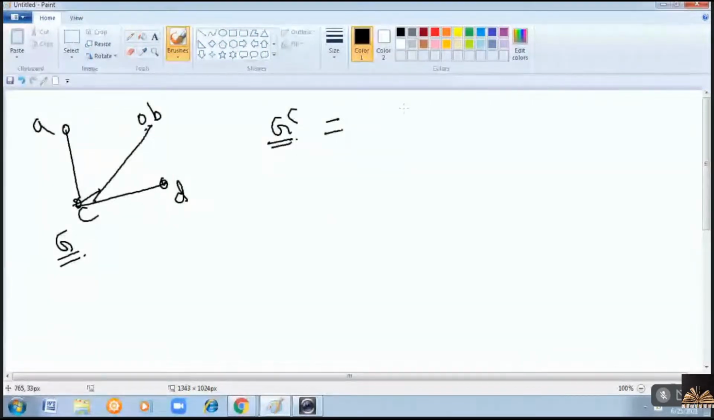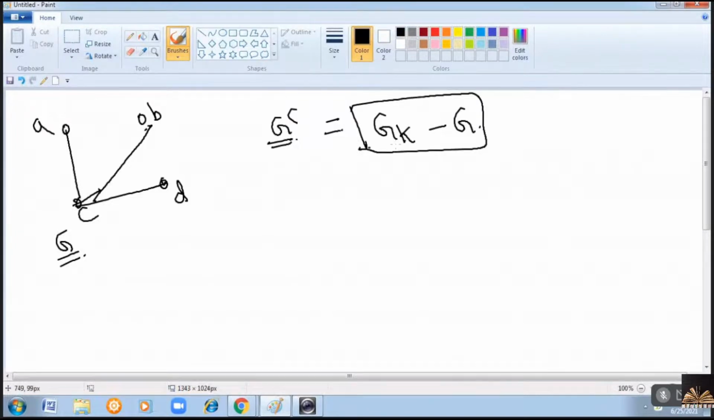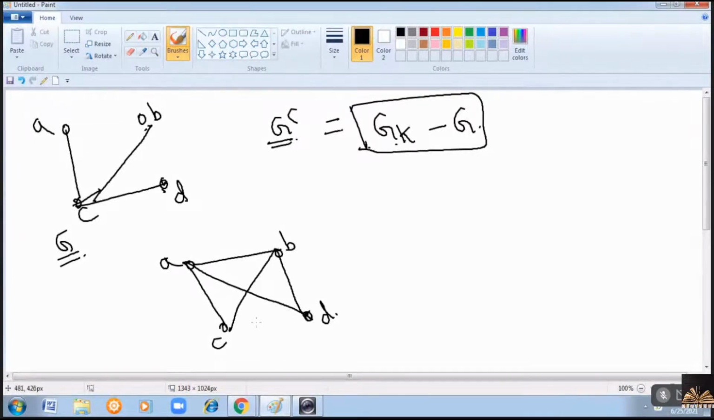So how will you find the complement? I told you the complemented graph is equal to the complete graph minus the given graph. First of all, you should draw the complete graph. How many vertices do we have? 4 vertices are there: A, B, C, D. You know how to draw the complete graph: A to B, A to C, A to D, B to C, B to D, C to D. Right? This is the complete graph. Let me name these E1, E2, E3, E4, E5, E6.